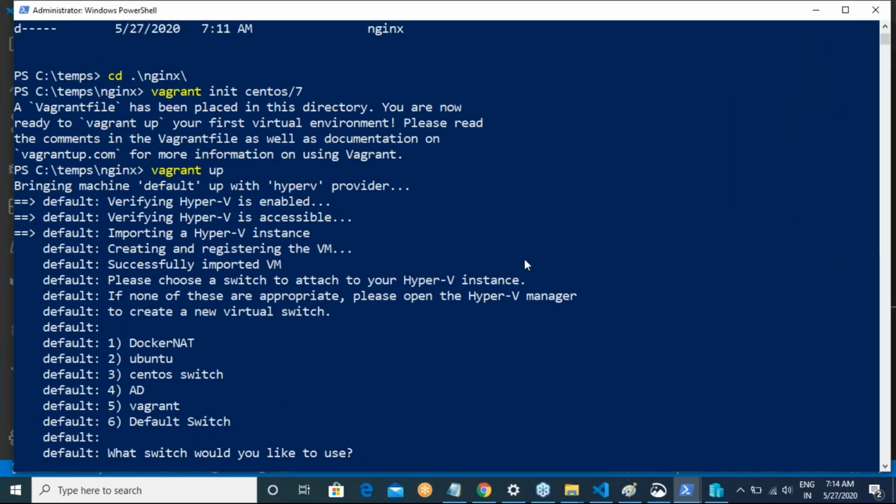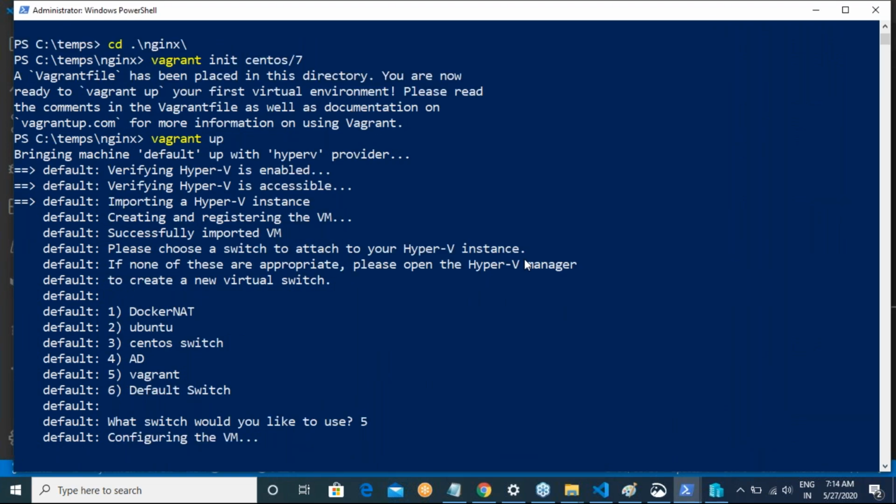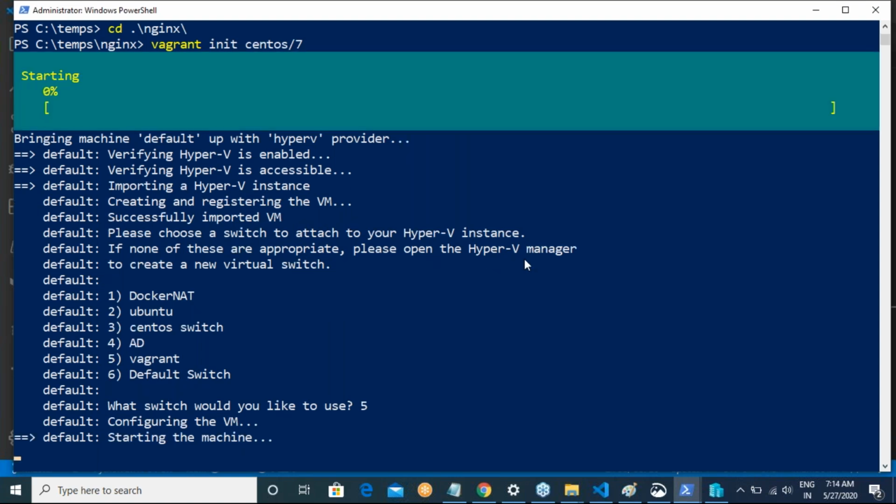Now if you see, it is asking me what is my virtual machine switch. In this machine I'm selecting vagrant, but in reality I should be selecting internal NAT on the Hyper-V server which we have created.